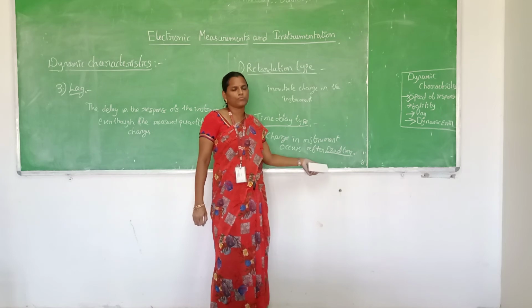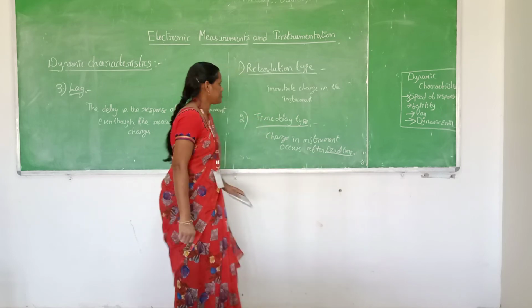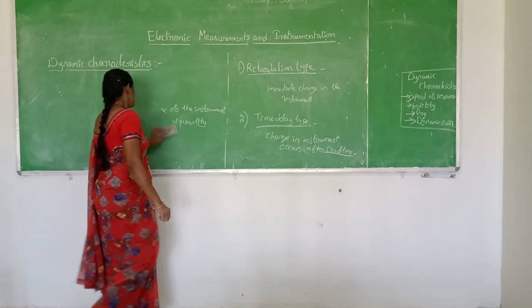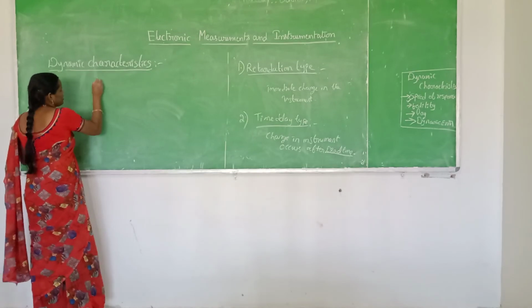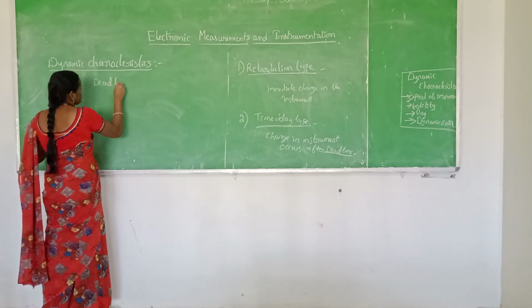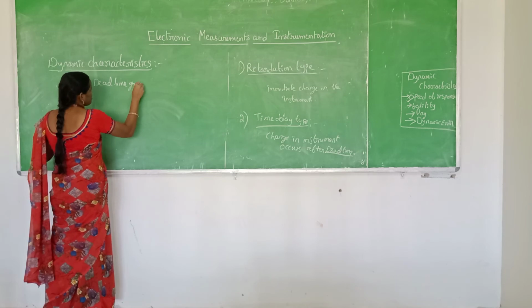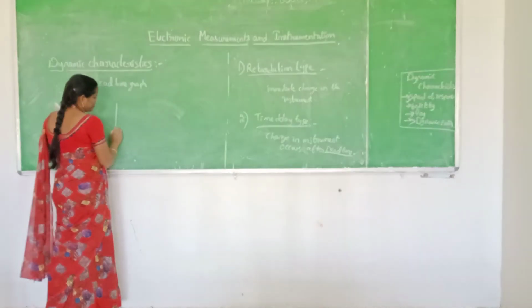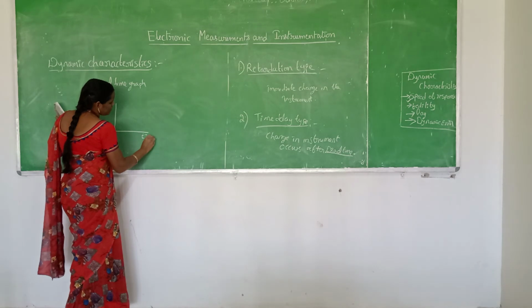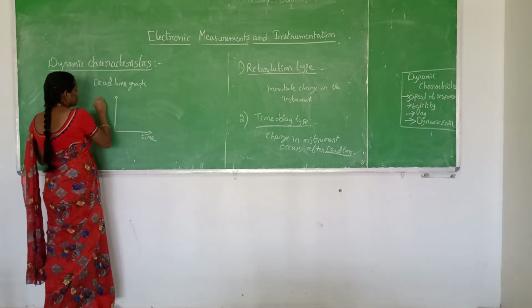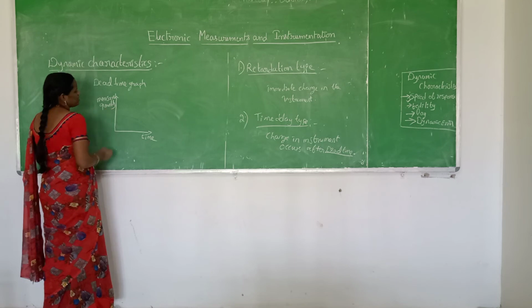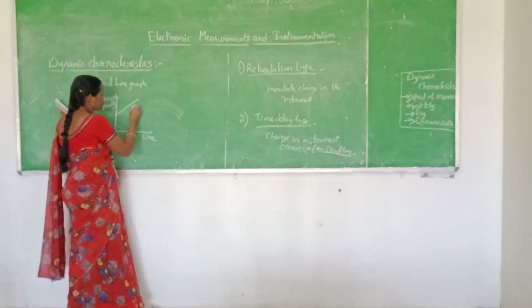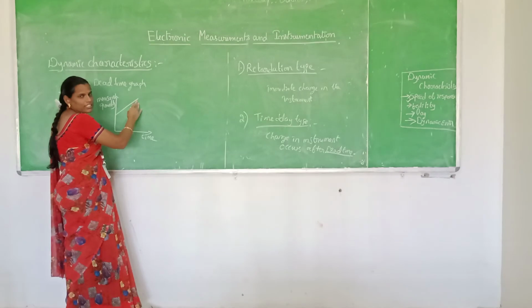That is called dead time, which can be explained with the help of a graph. Here we have the measured quantity with respect to time. So this is the input, and here the measured quantity is changing linearly.